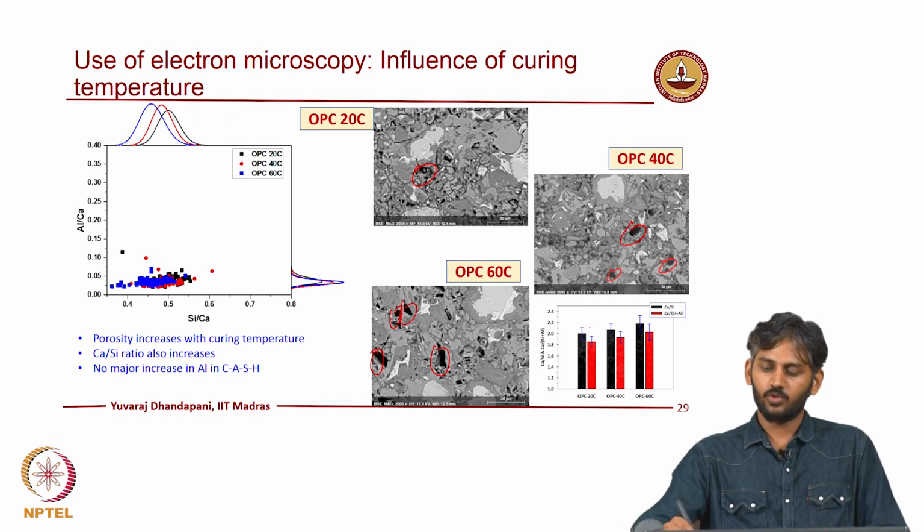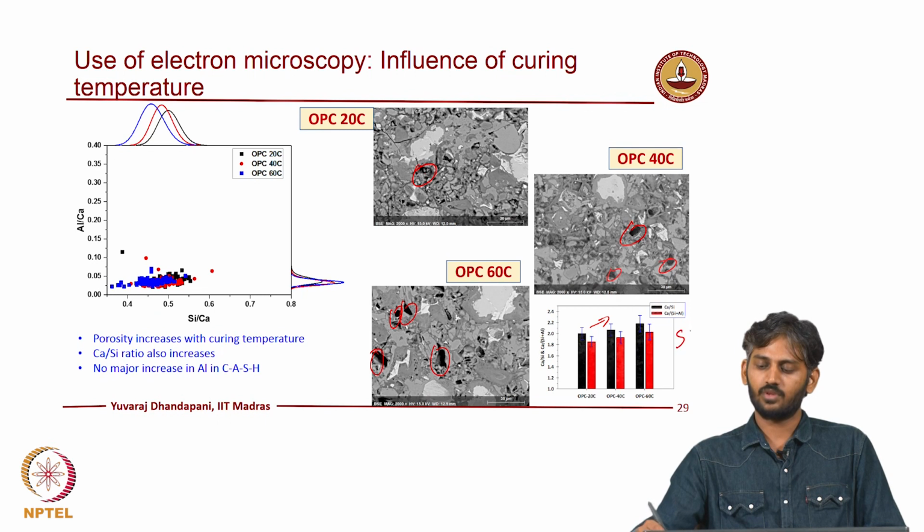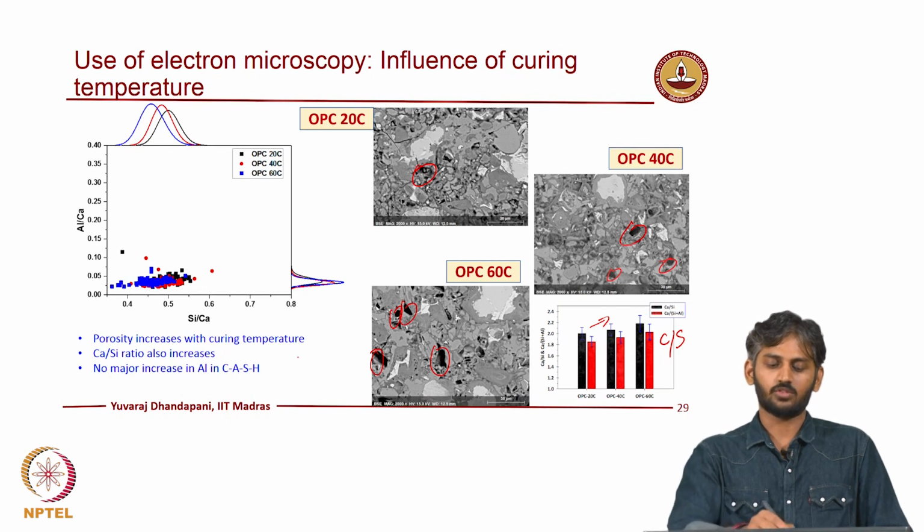The CSH composition tends to vary, right; it becomes more crystalline, or tends to have a higher amount of calcium in the CSH, because of which you lose the dispersion of your CSH in your system, which increases the overall porosity, right.